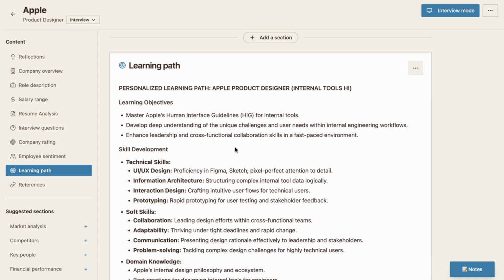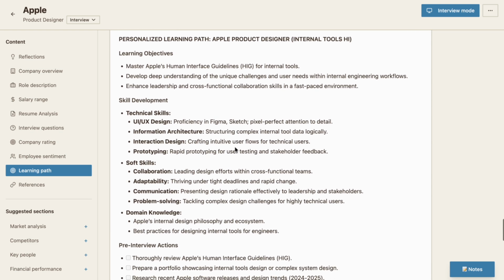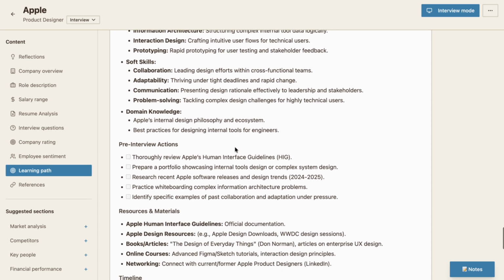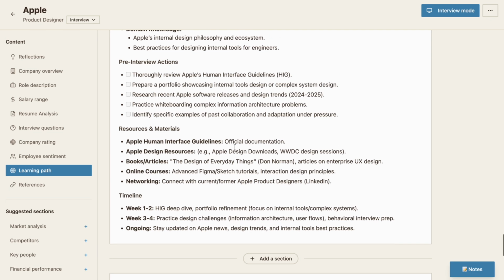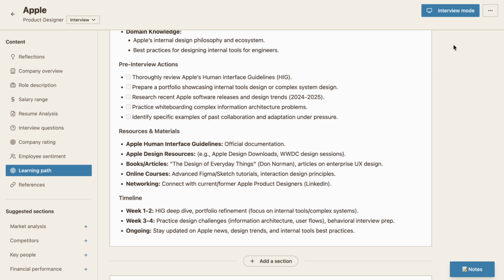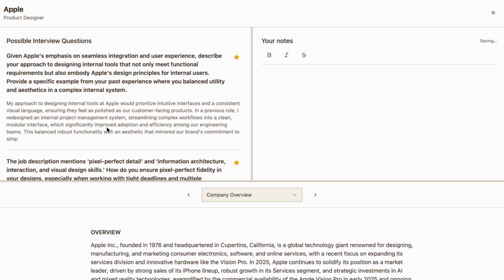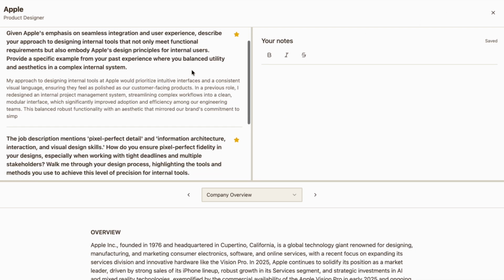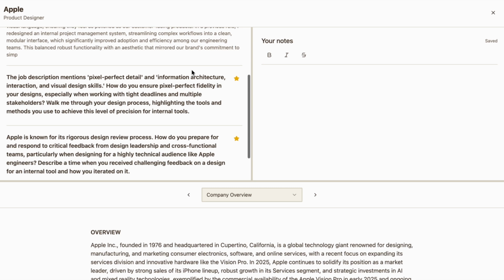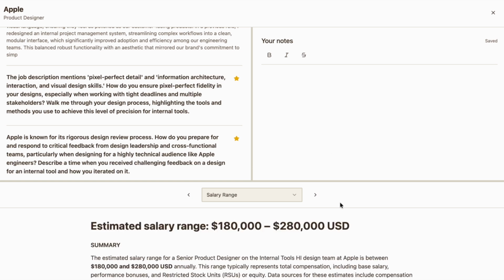This is a personalized learning path for Apple Product Designer. It gives me some guidance on what I should do leading up to the interview. This looks good, so I'm going into an interview in 2 days. I'm going to enter interview mode. And here I can see those questions that I starred with the responses that I noted. And while I'm interviewing, I could be taking notes or referencing notes that I previously made, and also navigating all the content of the brief.